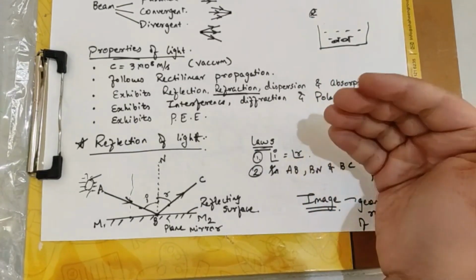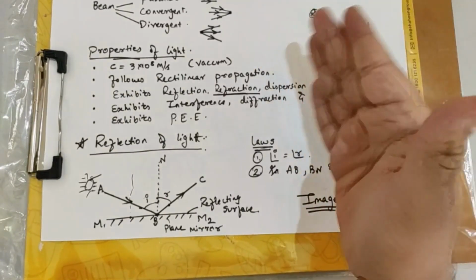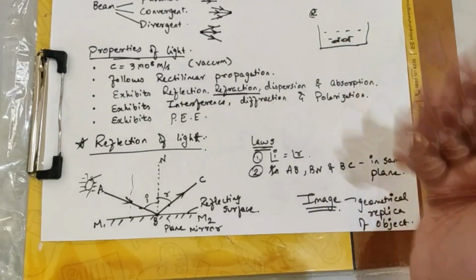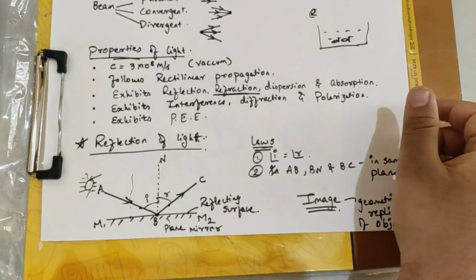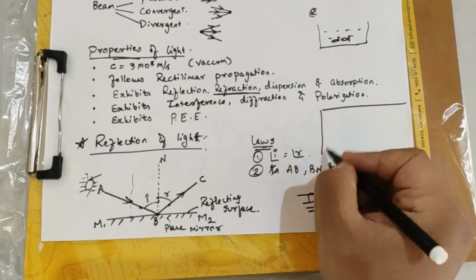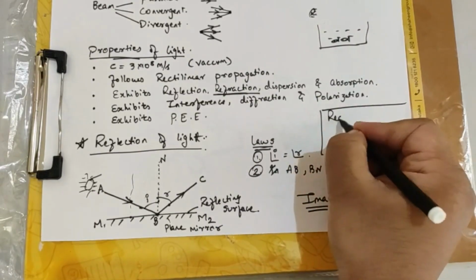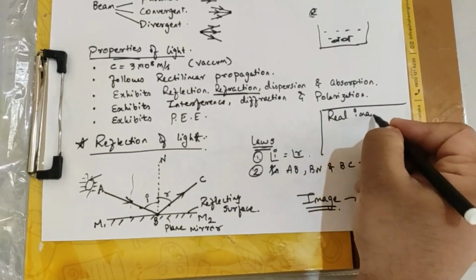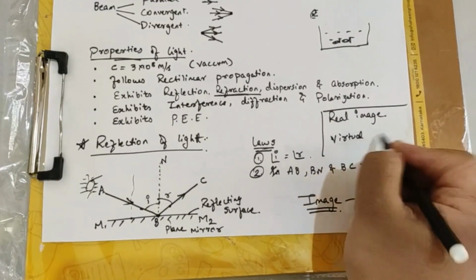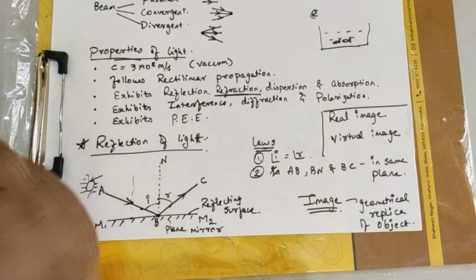How it is seen and how it is happening, we'll learn in the future classes as we learn what the different kinds of mirrors are, how the mirror works, and what is the basic thing behind it. Before moving forward, let us finish off another two small definitions so that it becomes easy. Under image, there is something called a real image, and there is something called a virtual image. So real image and virtual image.